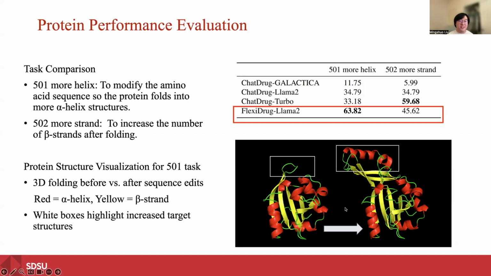Also, for the visualization of our output, we can clearly see that after we visualize the protein sequence's 3D structure, it brings us more alpha and beta structure there. And that would be it.